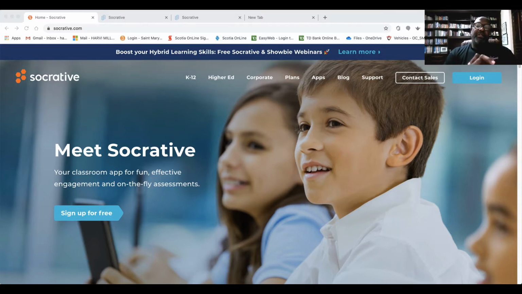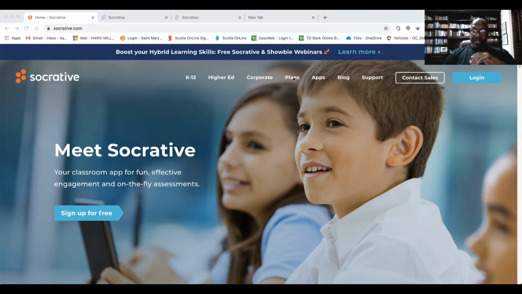One nice thing about Socrative is that there's an app you could download on your tablet, Android or iOS, on your cell phone, or you could actually launch it from a web browser. So the students have multiple ways of accessing your quiz. And so on Socrative.com, if you're a teacher, you create a teacher's account, and you will have a special code that's assigned to your room.